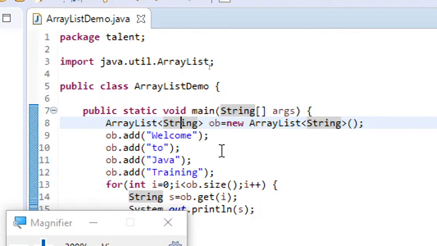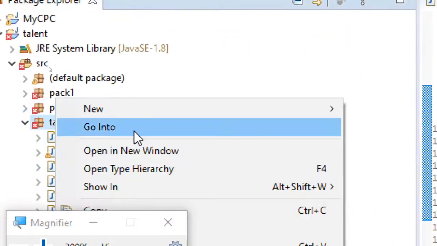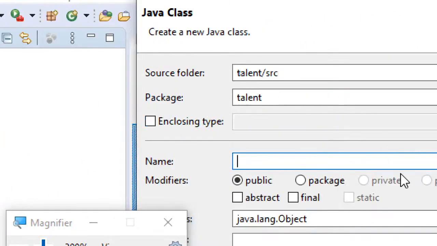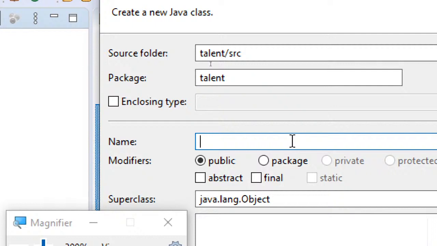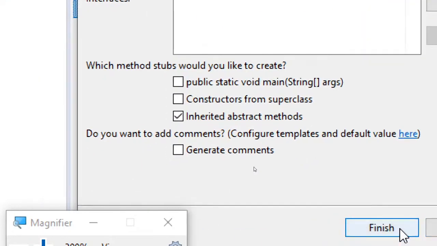So let me show you a quick example of how to create our own generic class and how we use that. Let me create a class. Let's name this class GenericsDemo, and then finish.